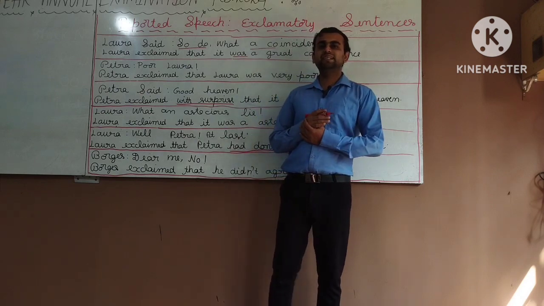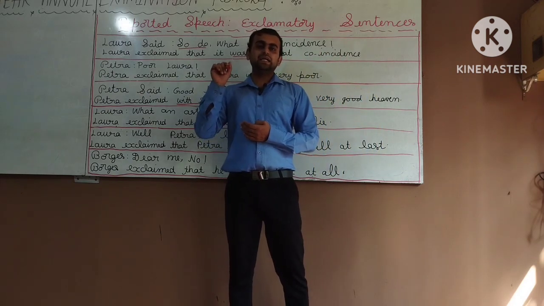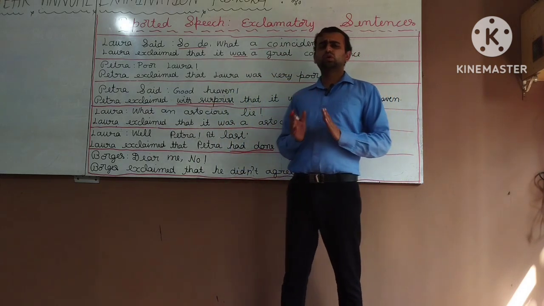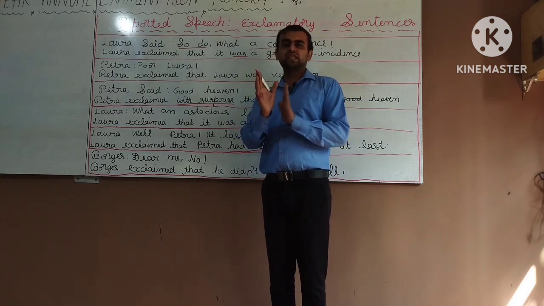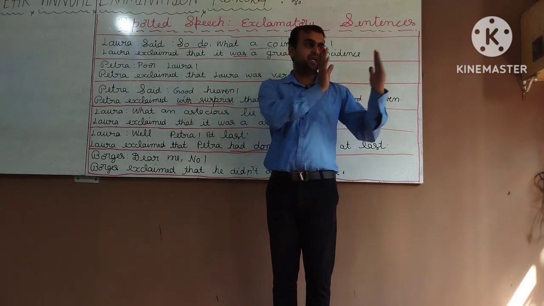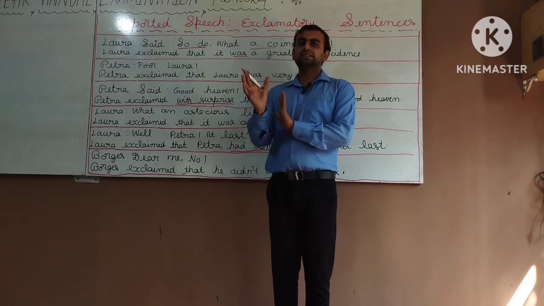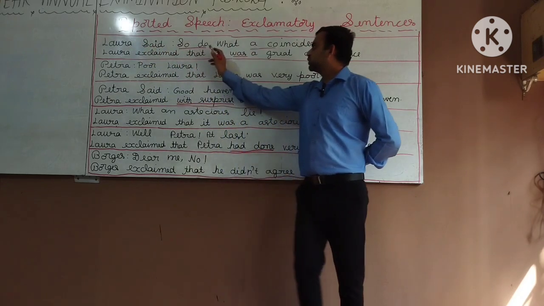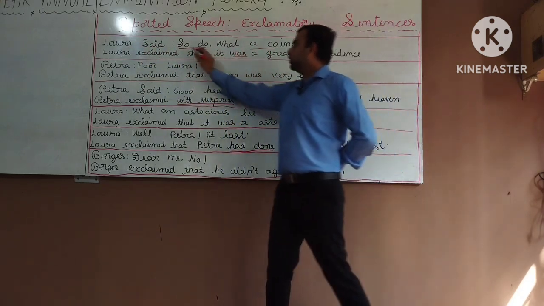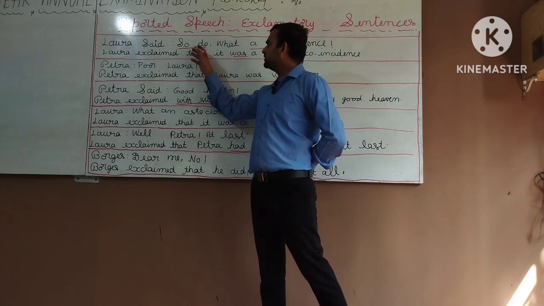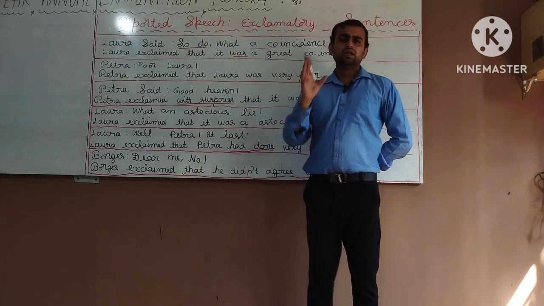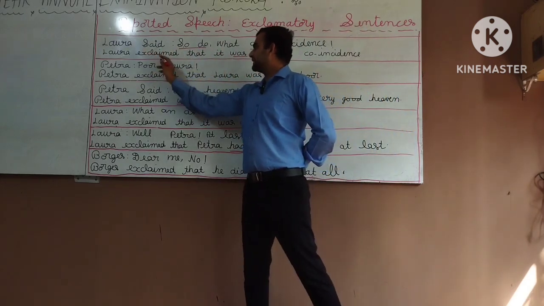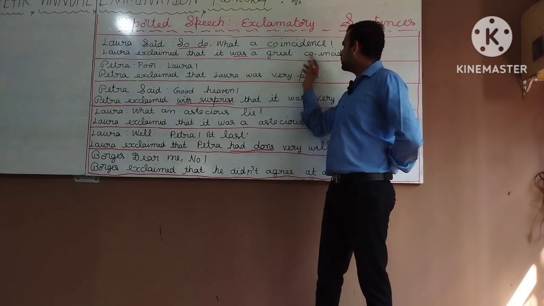Sometimes when we deal with direct and indirect speech, the exclamatory sentences look a little complicated, but actually it is not so. We just have to remove punctuation as well as exclamatory marks, and change exclamatory sentences into assertive sentences. That's all. See another example. Laura said, so do, what a coincidence. Sometimes we feel, how to change this, so do? I tell what we have to do. We have to simply remove these exclamatory words. See, Laura exclaimed that it was a great coincidence.